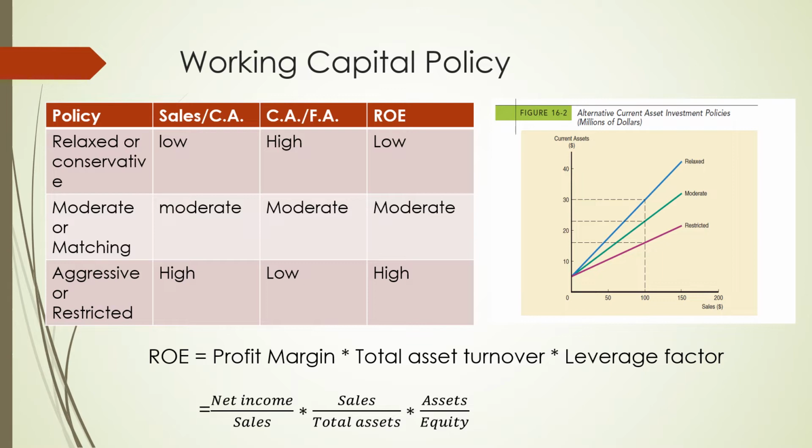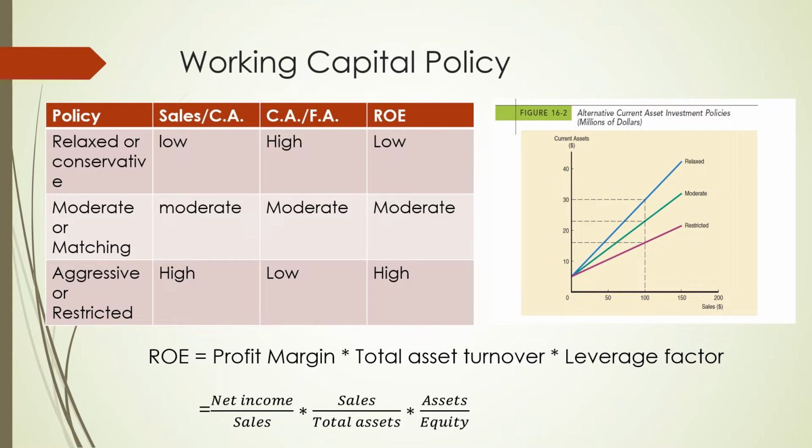Okay, how is it going to affect my return on equity? And what do I mean by return on equity? Again, this is the criteria which we have, that is, maximize the shareholder wealth. So this is how my working capital policy will be related to the objective of financial management. We all know the DuPont chart.